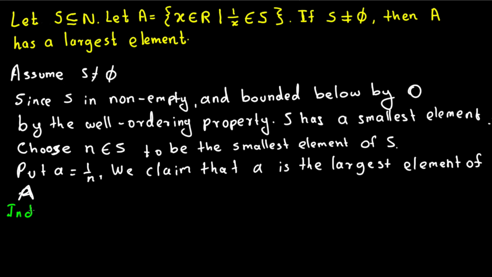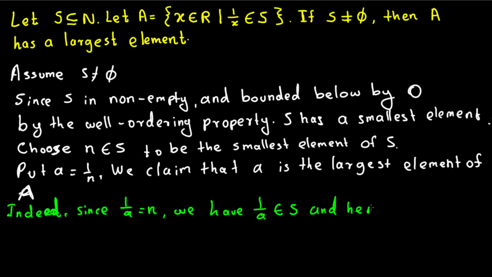Indeed, since 1/a = n, we have 1/a belongs to S, and hence a belongs to A.